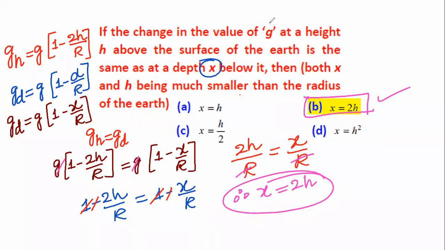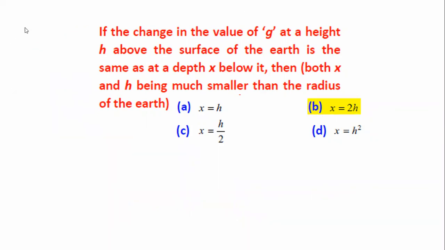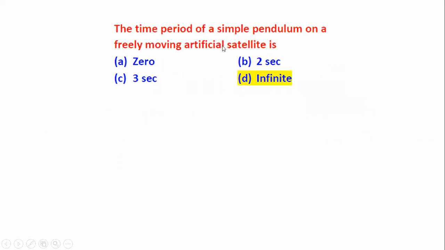Okay. So next problem. Time period of a simple pendulum in a freely falling, freely moving artificial satellite. In that, acceleration due to gravity will be taken as 0. So then the time period will become infinite. Time period will be infinite.